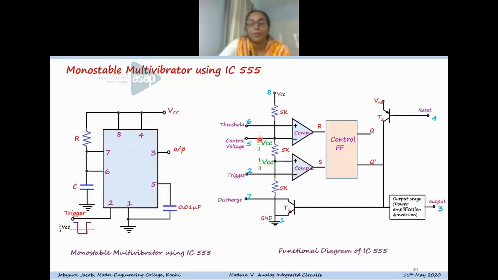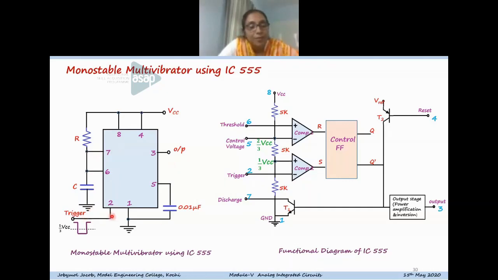Pin 6 is the threshold voltage pin and pin 7 is the discharge pin. Apart from the astable multivibrator, here the capacitor is directly connected to pin 6 and pin 7, whereas in the astable case, the capacitor is connected to pin 7, the discharge pin, through a resistor.